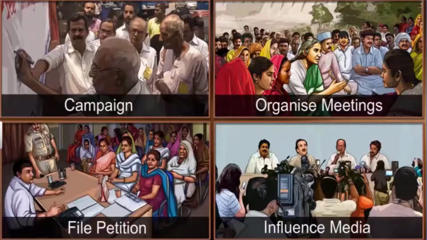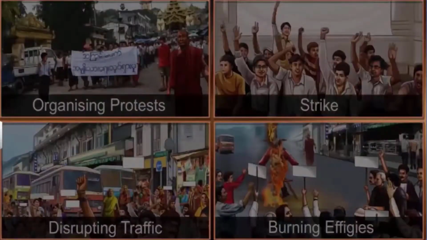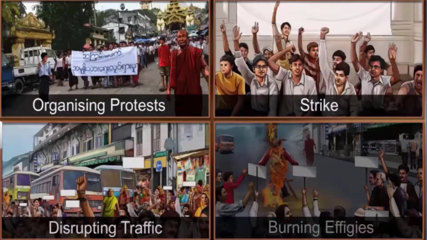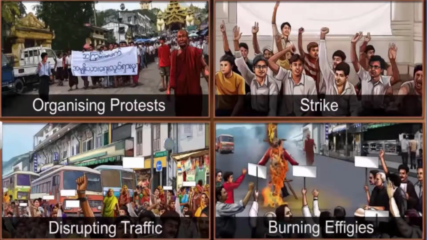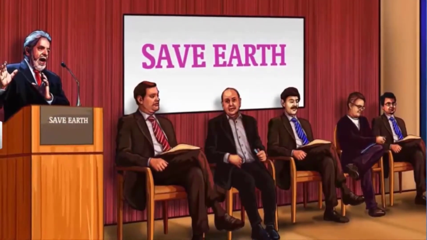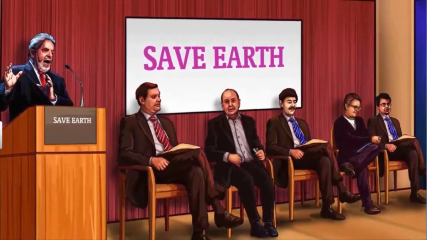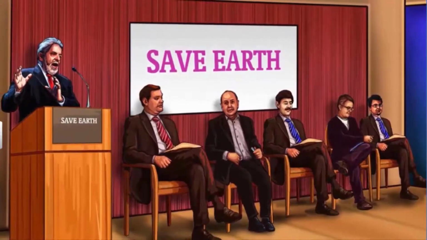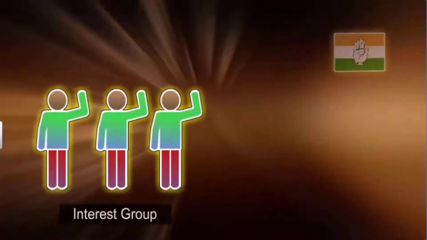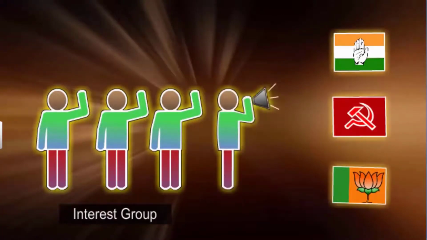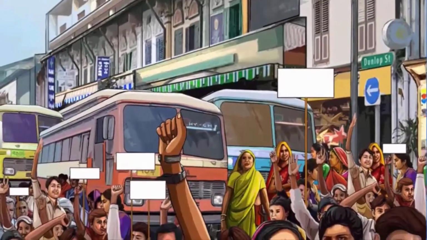For example, they carry out information campaigns, organize meetings, file petitions, and influence the media to highlight issues and mobilize public support. If these efforts don't have the desired effect, the groups can use some unconventional methods such as organizing protests, strikes, disrupting government programs, and burning effigies. Business groups often use professional lobbyists, company representatives, or sponsor expensive advertisements in order to influence.